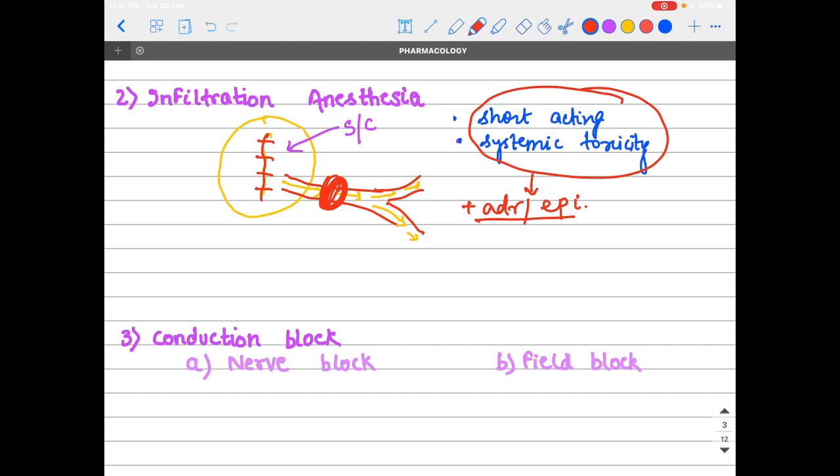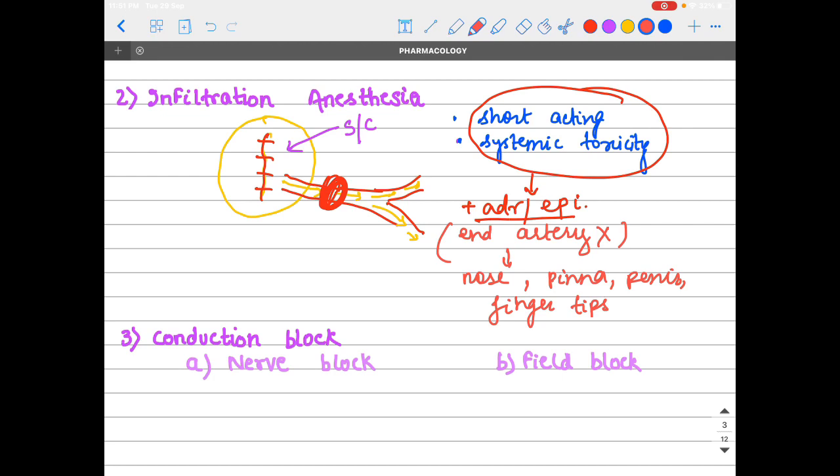Now, there are also some drawbacks or restrictions of adrenaline or epinephrine. It should not be given where end arteries are present. End arteries are present at the nose tip, pinna, penis, and fingertips. Fine.